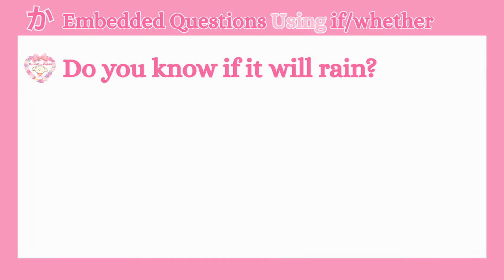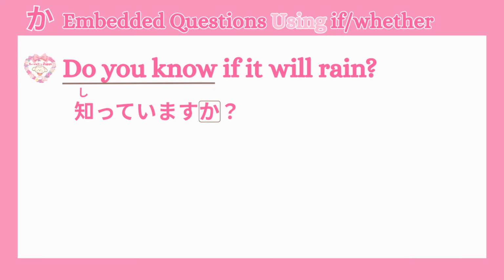Let's look at another example. Do you know if it will rain? Again, there is no question word here. This type of if is explained with か in Japanese, as we saw earlier. So, how do we say, do you know in Japanese? Right, 知っていますか? Or, わかりますか also works, because it's a question sentence. This time, let's use 知っていますか? This is the main clause because it can stand alone. So, in Japanese, it goes at the end of the sentence.